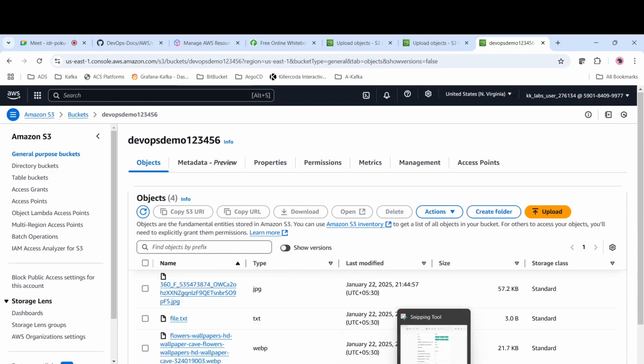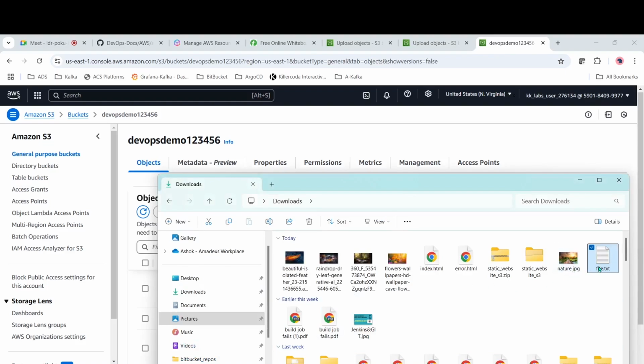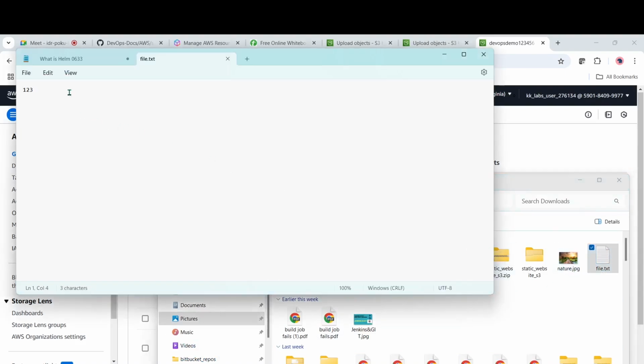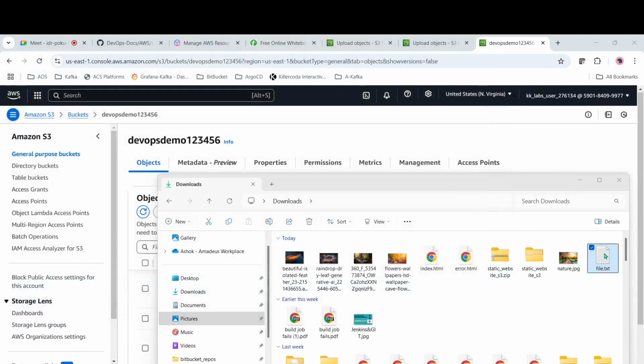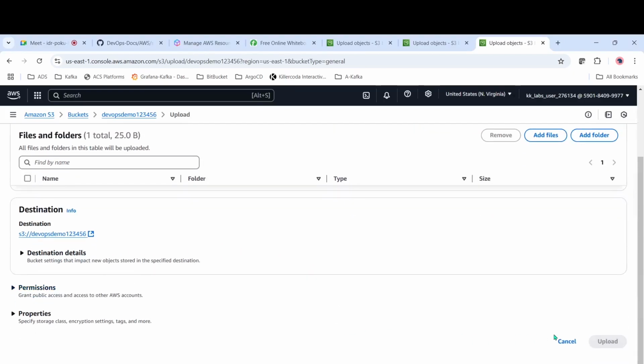Now let me go to this file again. I will just open this file. 123 is there, right? Now I will remove this one. Now I will put it as "after enabling versioning". I am just uploading it as after, and saving it. Save. Now I will just move this here. So the file is there. I will just select and upload.